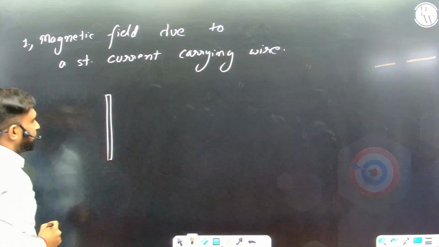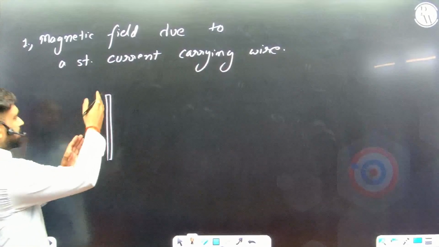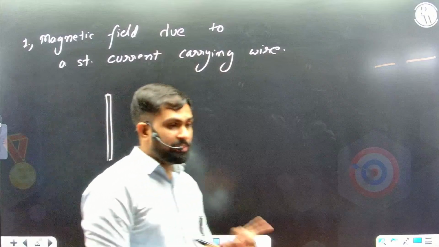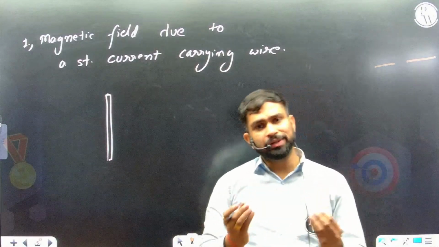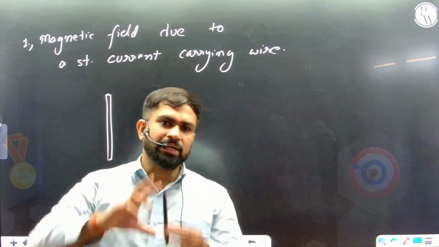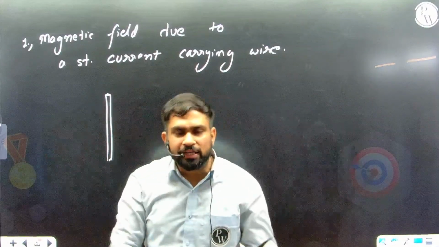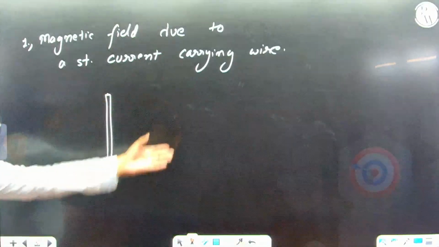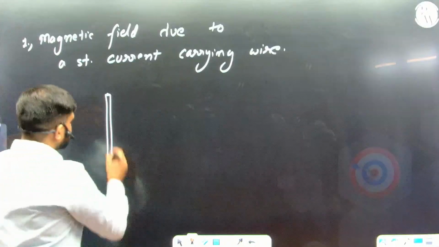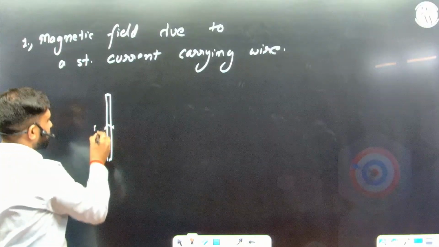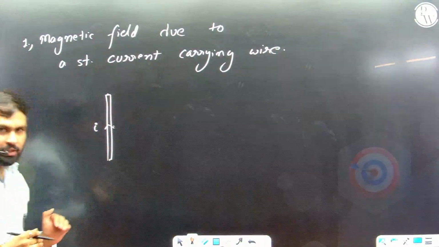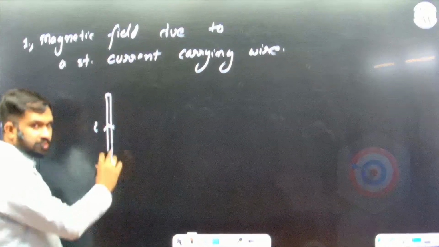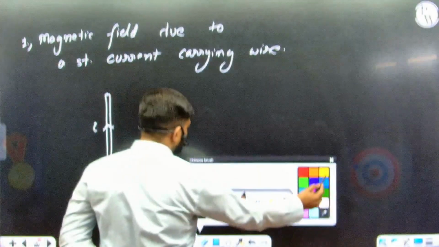Okay, suppose there is a wire, starting from here and ending here. It may be a part of a circuit because current will only flow if the circuit is complete. I cannot take just one little wire and out of the blue there is current in it. No, it should be a part of a closed circuit, with some components around in the whole circuit. Just that I am considering the magnetic field only due to this section of the wire. Wherever it is present in the circuit, that's none of our concern. I just want this section of wire and I'll find the magnetic field due to it.